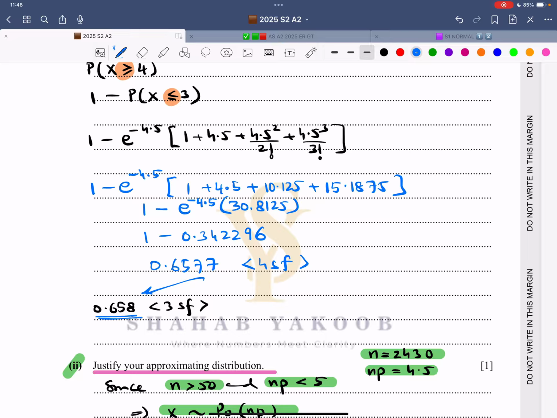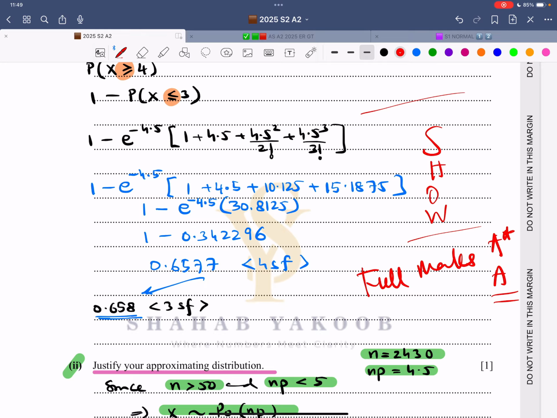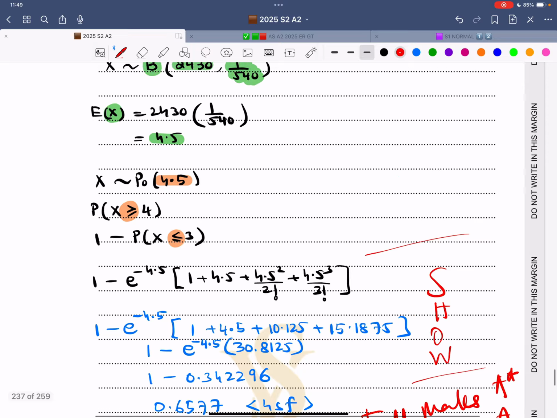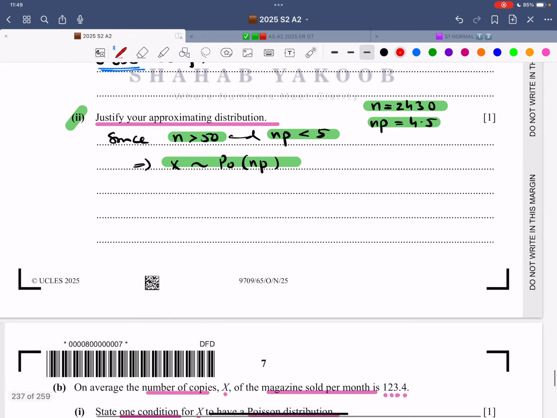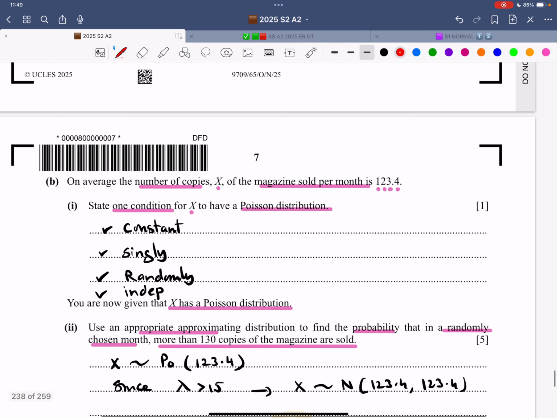So now show all this if you want to gain full marks. Show all this if you are interested in full marks, if you are interested in A stars in A level, because you don't want to lose out on silly mistakes. So that is very necessary, no compromise on this. Now let's talk about the justification. That's done. Now part B.